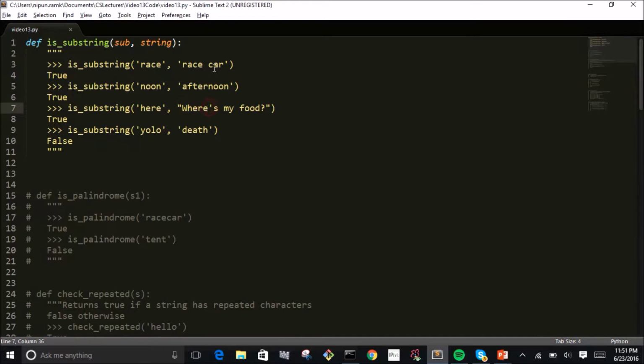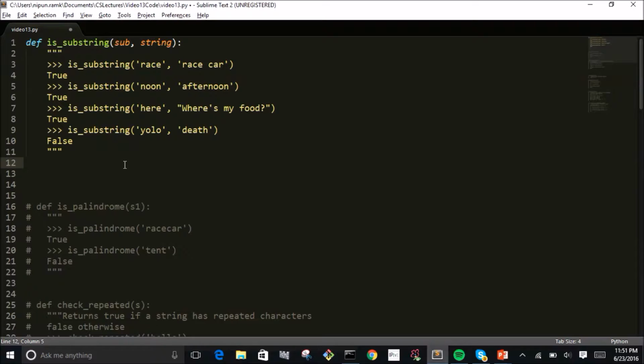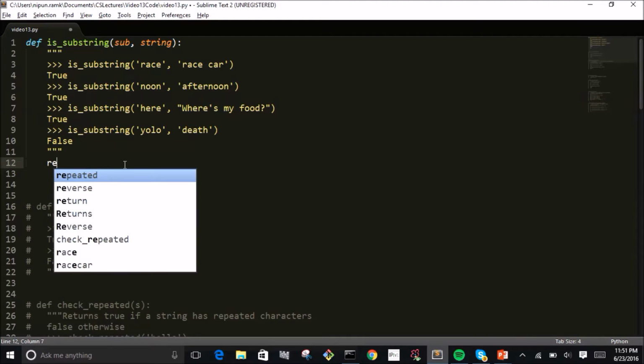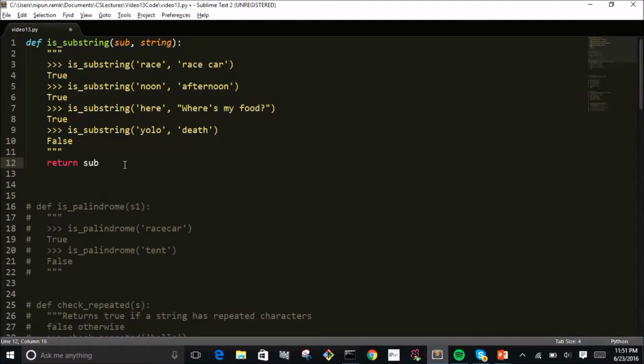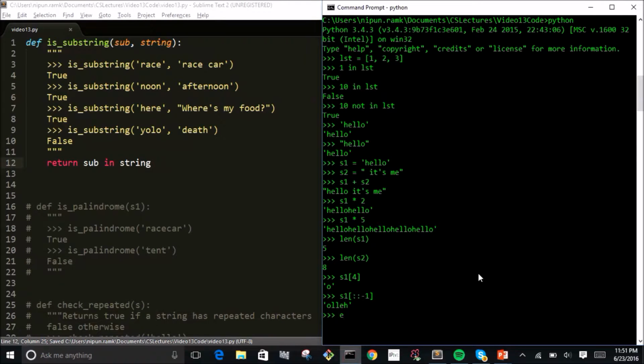We want to see if something is a substring of another. And obviously YOLO and death have nothing to do with each other, literally and figuratively, because YOLO is not part of death. And, okay, never mind. Bad joke. But anyway, because a string is a sequence, things are very easy for us. How do we check inclusion in sequences? Well, we use the in operator. So we can just check if sub is in the string, and this is going to give us our Boolean expression. So let's just test this out.